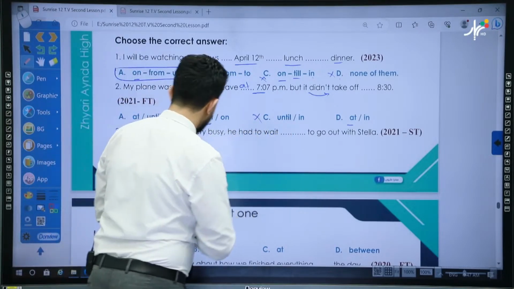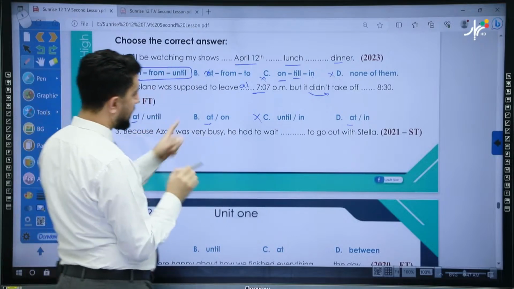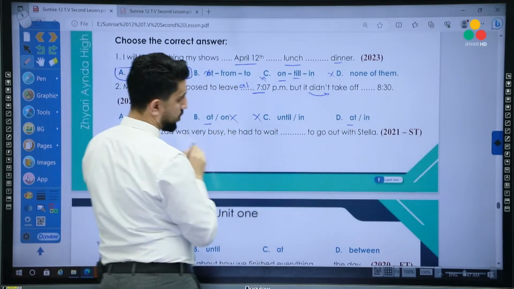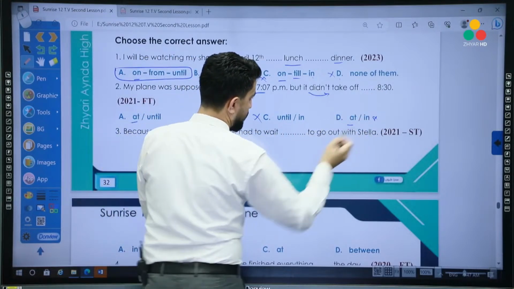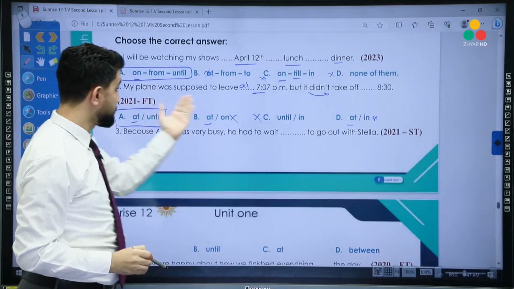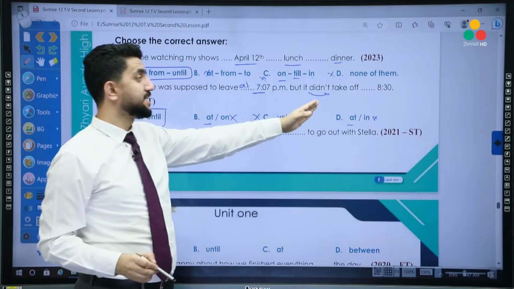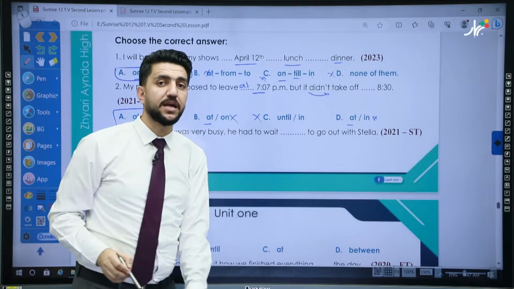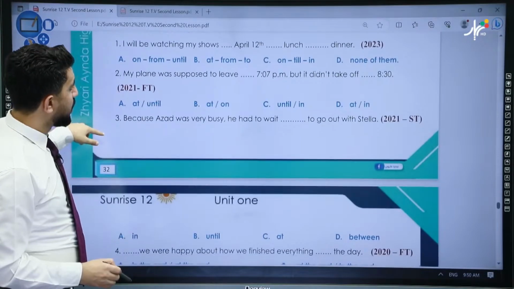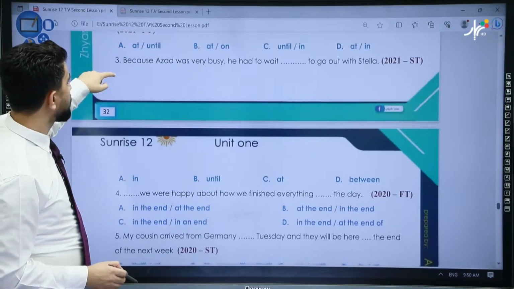So this one is wrong. At until, at on. Do we use on with time? No, that's wrong. Do you use in with time? No. So at until. My plane was supposed to leave at 7, but it didn't take off until 8:30. Okay, let's come to another question.